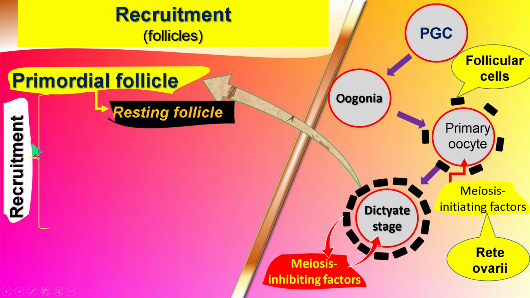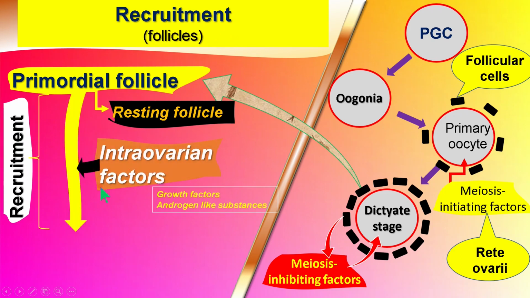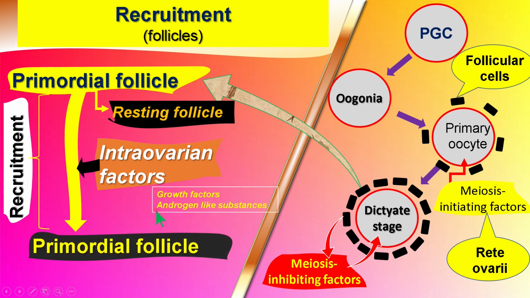Some of the primordial follicles are recruited by the intra-ovarian factors for growth and development in every cycle, that is, estrous cycle or menstrual cycle. The intra-ovarian factors are the growth factors or other hormone-like substances in the ovary. The number of primordial follicles recruited for folliculogenesis is also under genetic control.